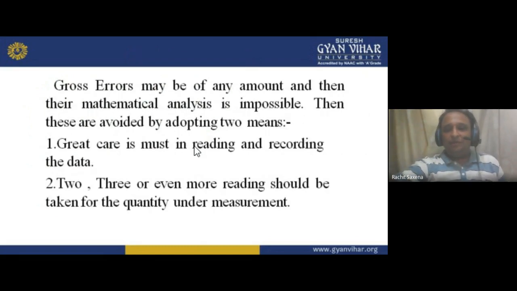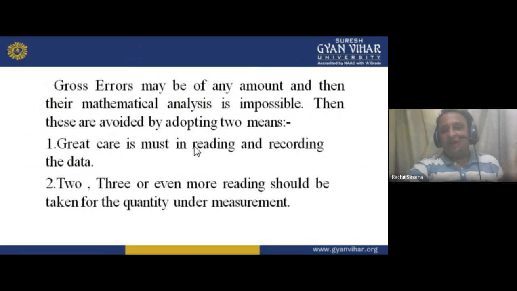Gross error may be of any amount, and their mathematical analysis is impossible. If I am recording these four readings, three readings are true or correct, but the fourth reading is incorrect. So how will I analyze this? Mathematically I am not able to analyze that one. That is why we can say that mathematical analysis is impossible. Then these are avoided by adopting two means.